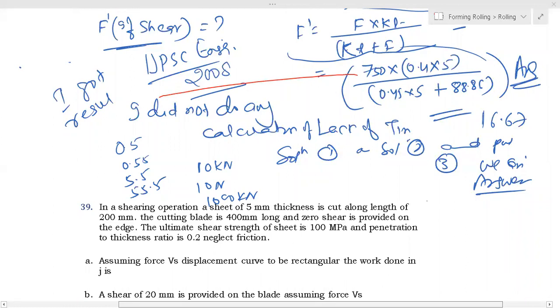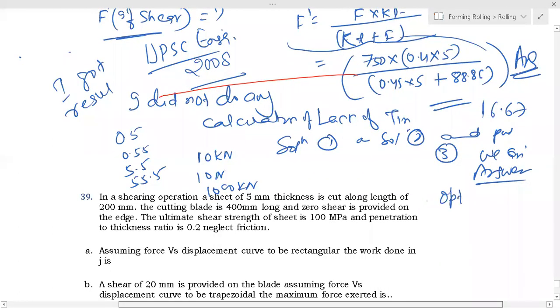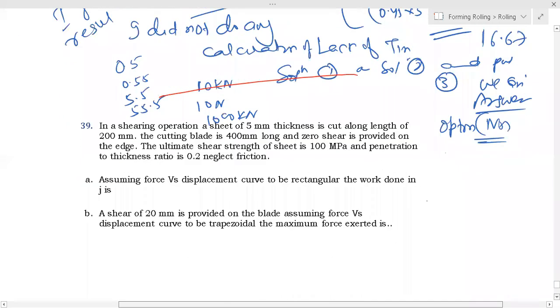And one more thing: in GATE, in some problems options are not there. There are no options. You have to estimate and write down. You have to enter the exact value. Okay, this question we'll solve later, because I have to teach more.